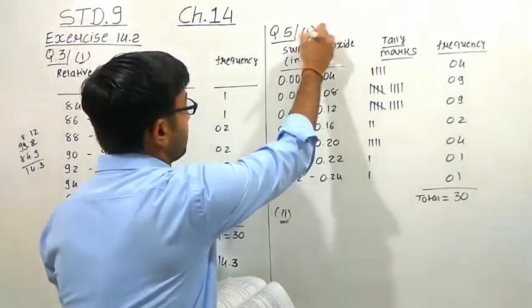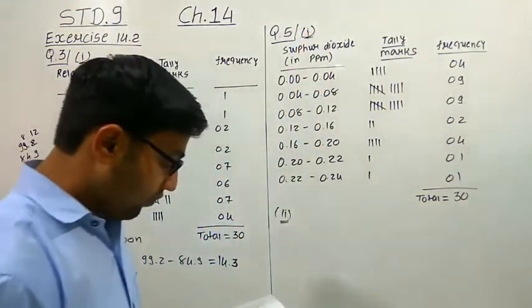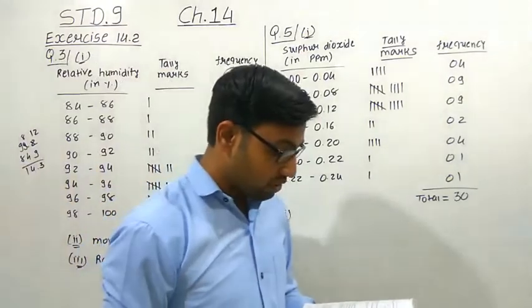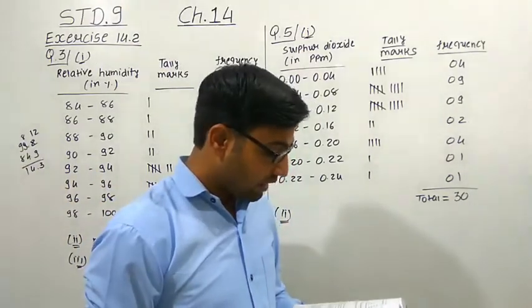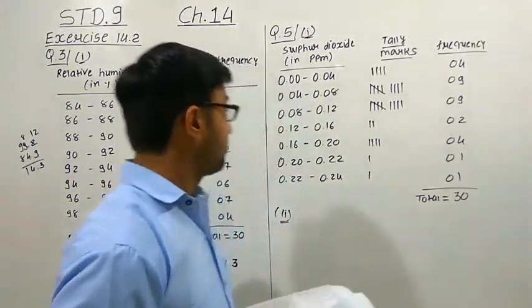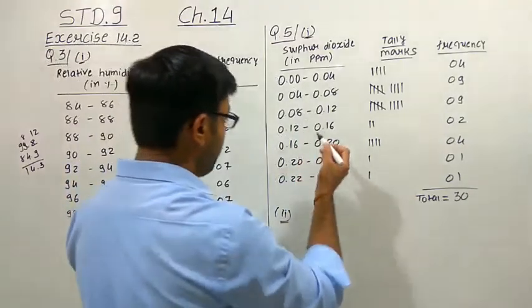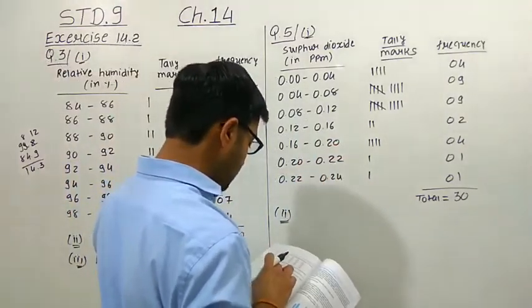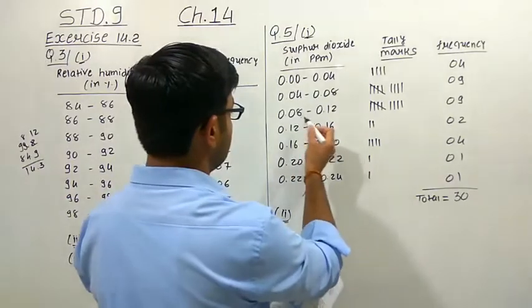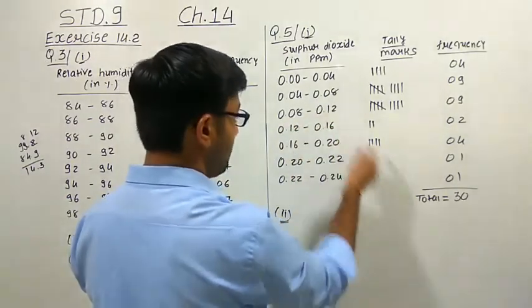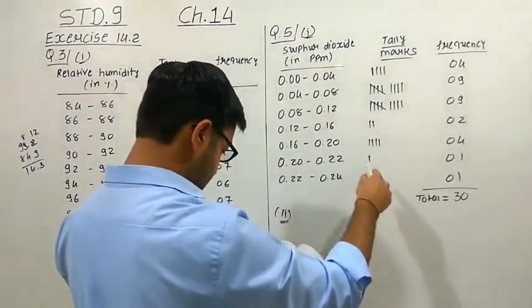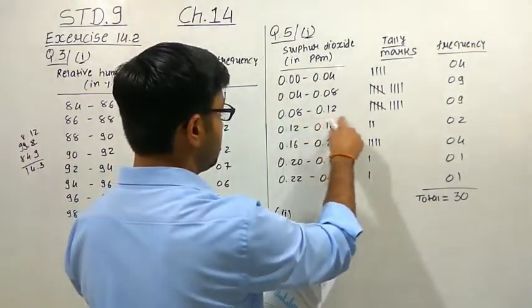Now the second question asked is: for how many days was the concentration of sulfur dioxide more than 0.11 parts per million? See, more than 0.11. Here this data is higher, and 0.11 is considered in this table.